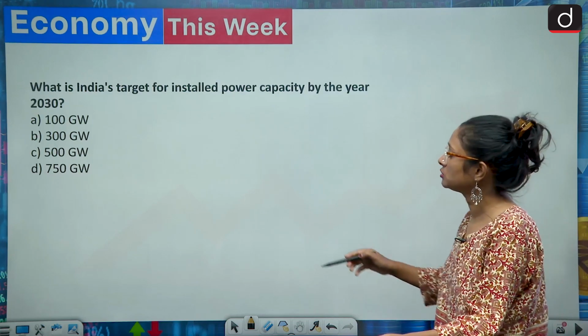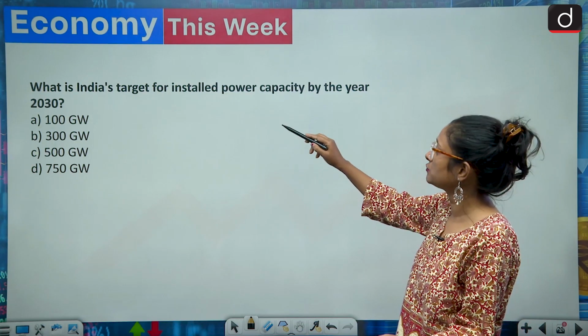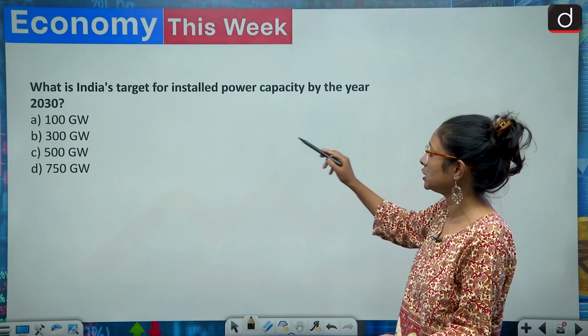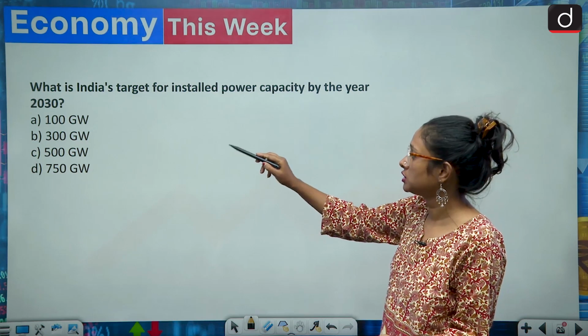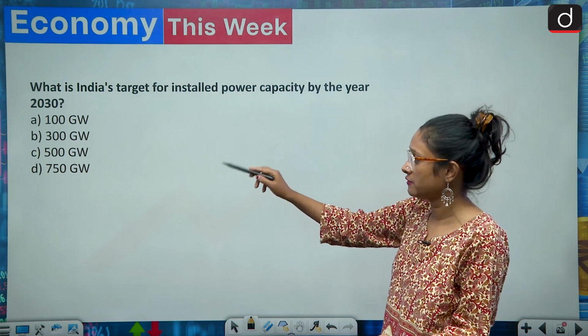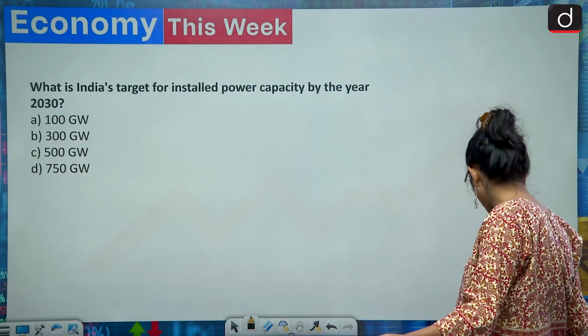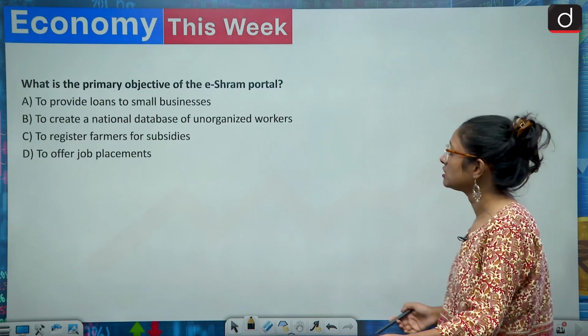Then you have to come to the third question. What is India's target for installed power capacity by the year 2030? 100 gigawatt, 300 gigawatt, 500 gigawatt or 750 gigawatt. This we have already discussed. Then we have the last question.